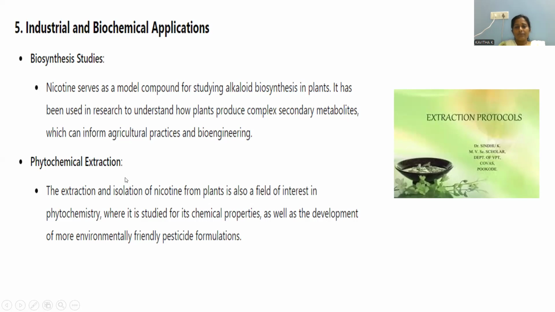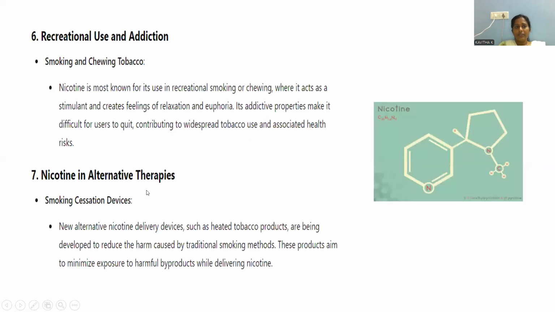Phytochemical extraction: whatever crude product we extract from the plant is called phytochemical extraction. The extraction and isolation of nicotine from the plant is of interest in phytochemistry, where it is studied for its chemical properties as well as for the development of environment friendly pesticides. How can we synthesize environment friendly pesticides using this? So extraction of plant extracts is also another application in the industrial and biochemical field.